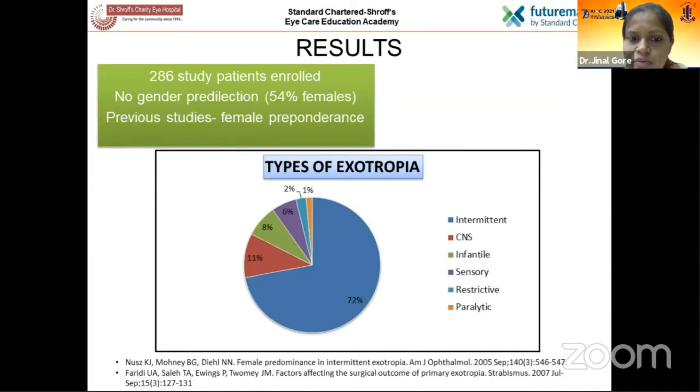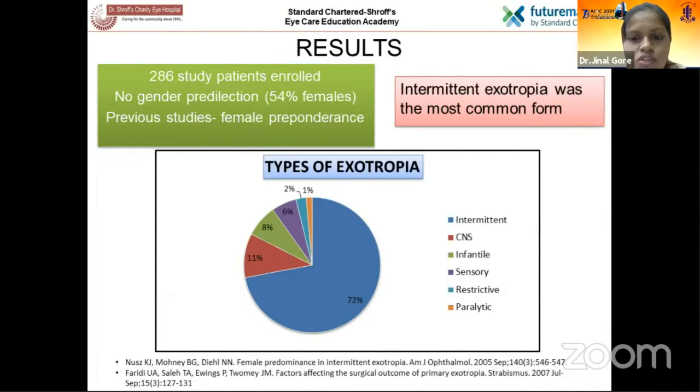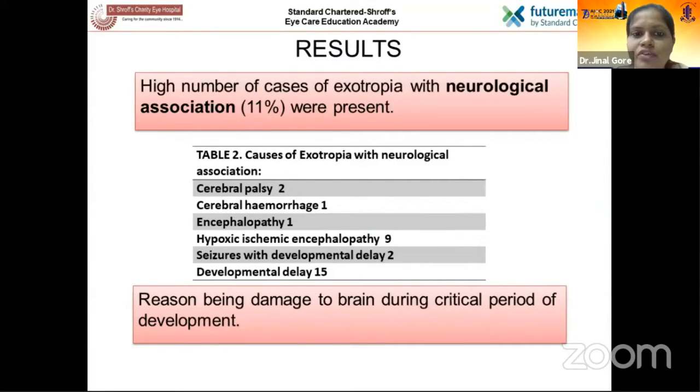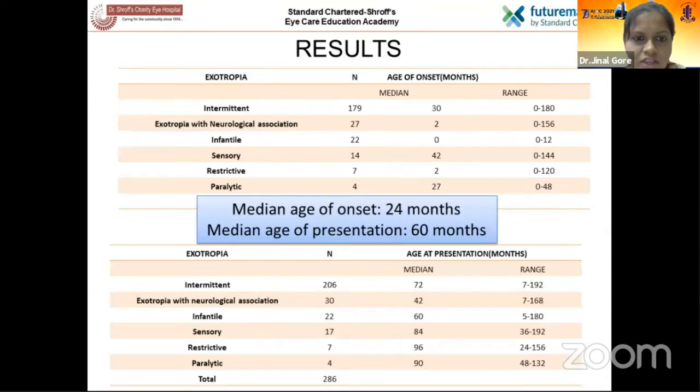Coming to types of exotropia, intermittent exotropia was the most common form, as we all know, and CNS associated were the second most common, then infantile, sensory, restrictive, and paralytic types. A high number of cases of exotropia with neurological association were present, that is 11%, out of which developmental delay and hypoxic ischemic encephalopathy were most common. The reason for such a high number of cases was damage to the brain during the critical period of development.